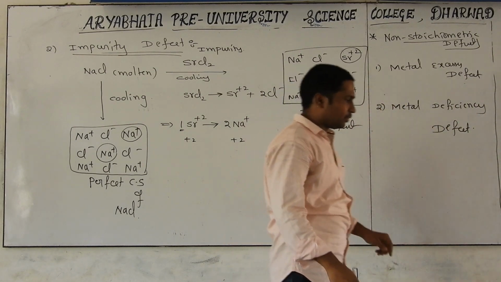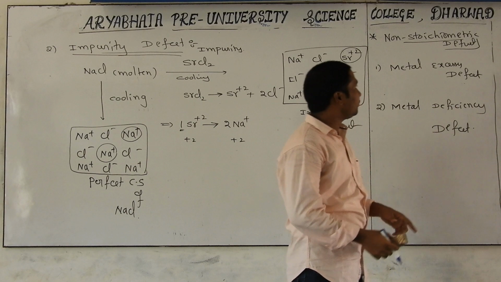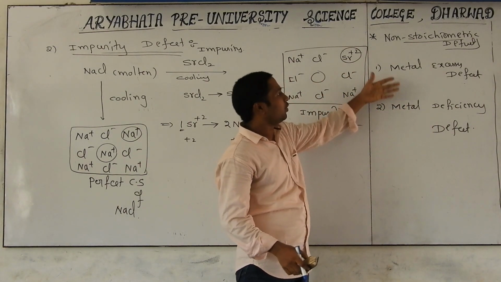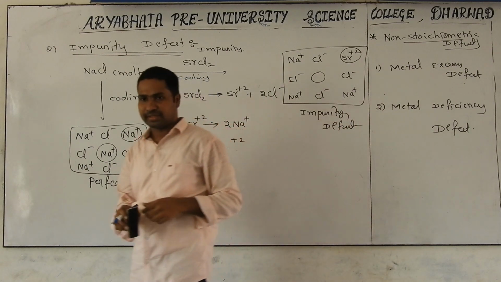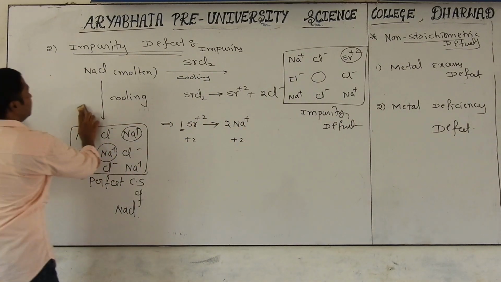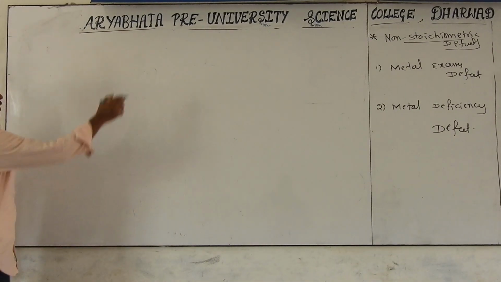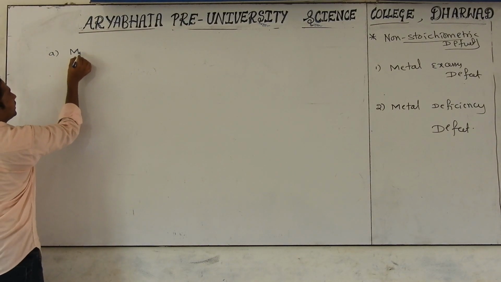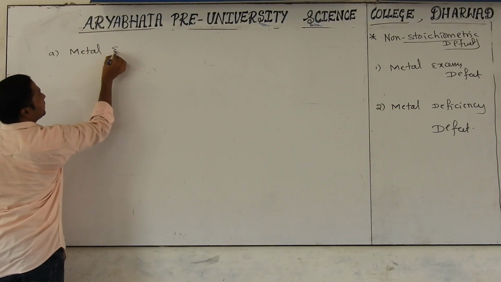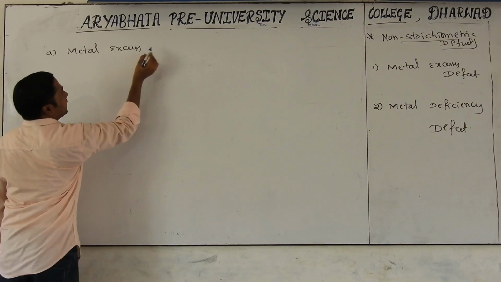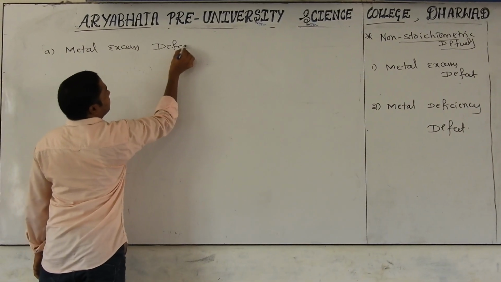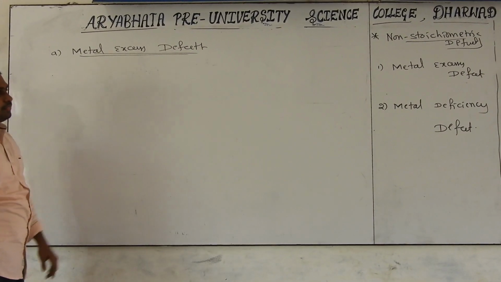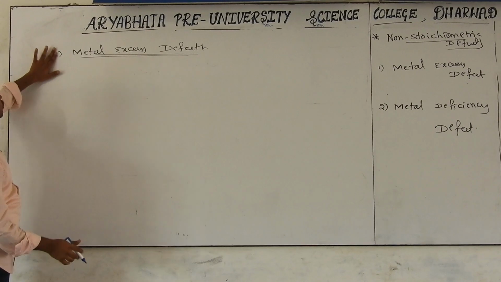We will see them one by one. Okay, under non-stoichiometric we have 2 types. One is metal excess, another one is metal deficiency. How we get metal excess and metal deficiency, we can see. Now we will discuss the first category, the metal excess defect. See carefully. This metal excess defect is possible in two ways.